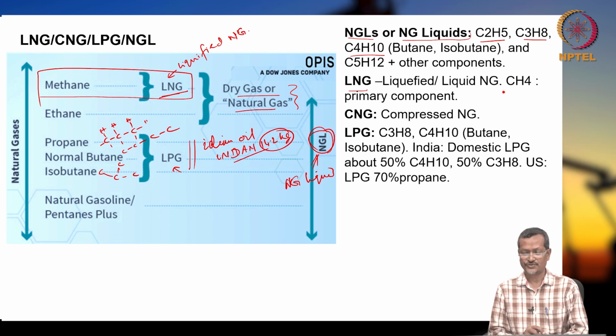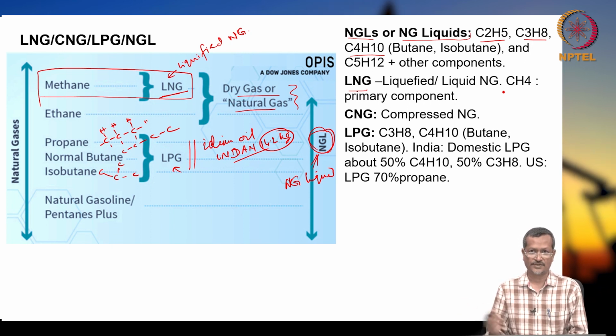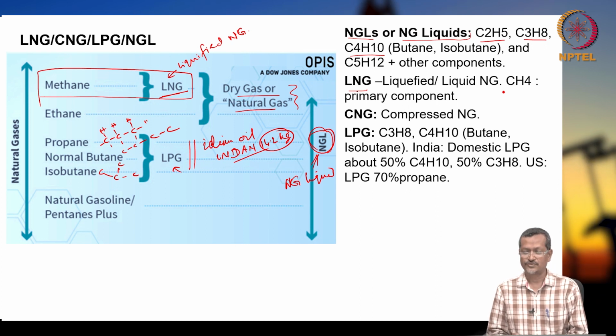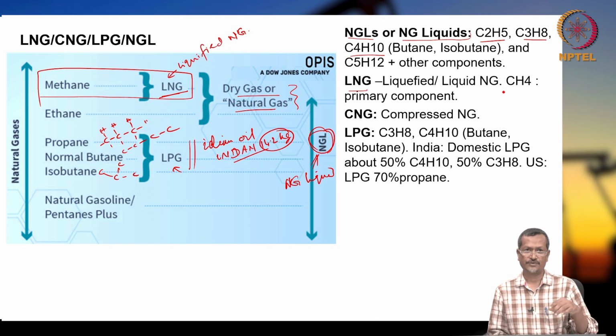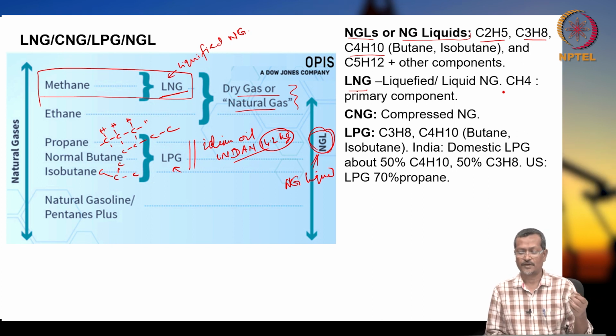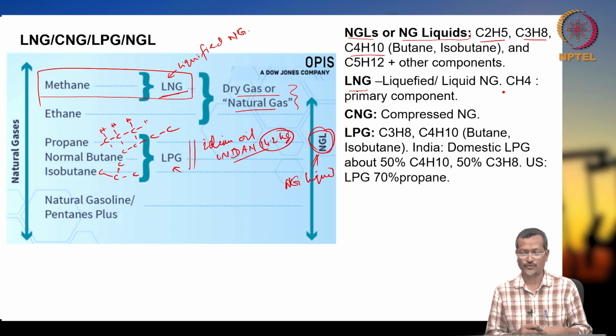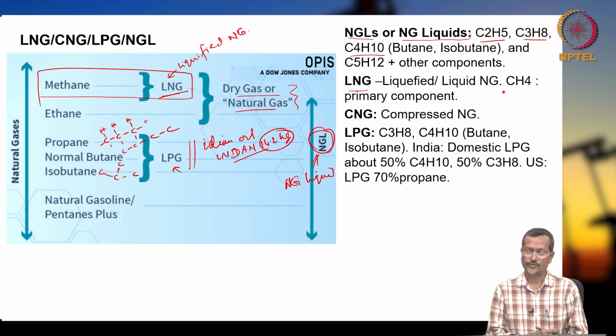CNG is compressed natural gas. CNG is used in autos and some buses, CNG buses. So, actually they will be using compressed natural gas, not the liquid one. Liquid one means you need very low temperature, but you may not be able to maintain that temperature in a bus or auto, like the Chennai autos. So, in that case you use compressed natural gas.